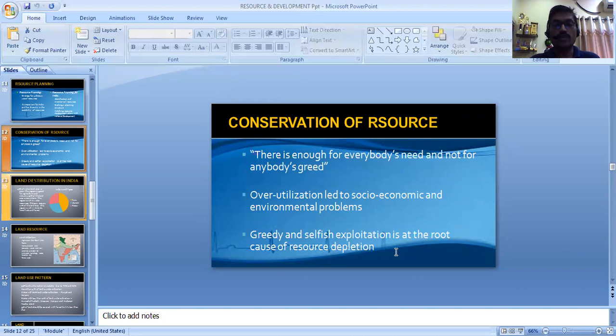Overutilization leads to social, economic and environmental problems also. And that's why we need to conserve the resources. The greedy and selfish exploitation will lead to depletion of resources and nothing will be left for the future also. So that's why conservation of resources is needed.